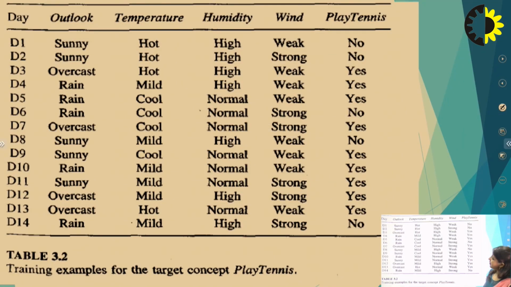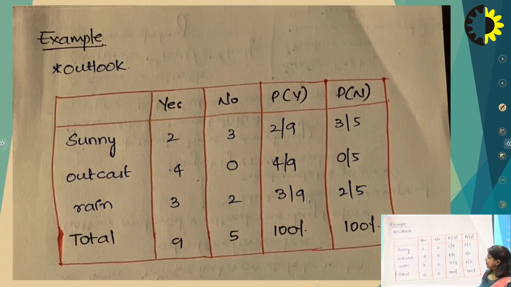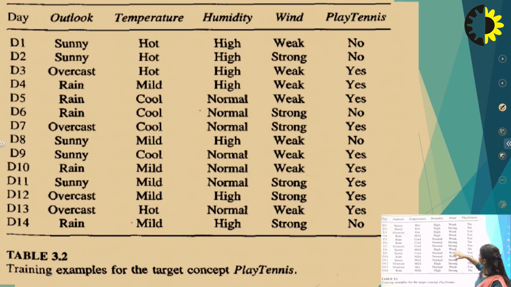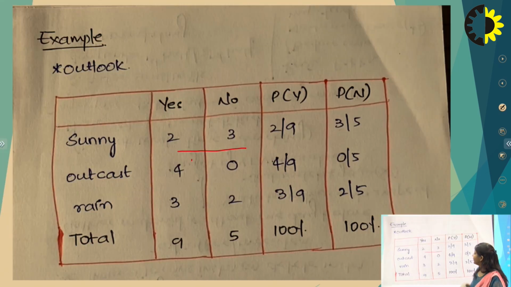So this is one example. We have this data set. This is the outlook, temperature, humidity, wind, and play tennis is yes or no. With respect to this, we can find the probability of each and every attribute. So the outlook attribute has yes and no cases. In case of Sunny, yes is 2 and no is 3. So the probability of yes is 2 by 9, as the total yes cases are 9, and for no it is 3 by 5.